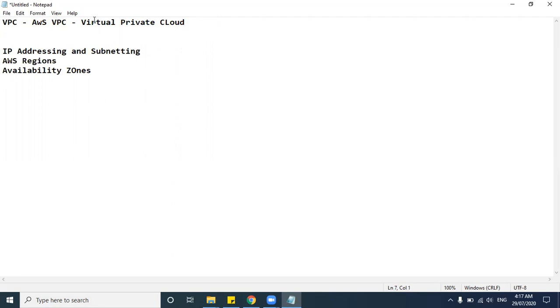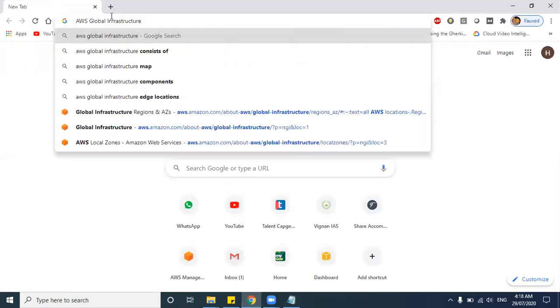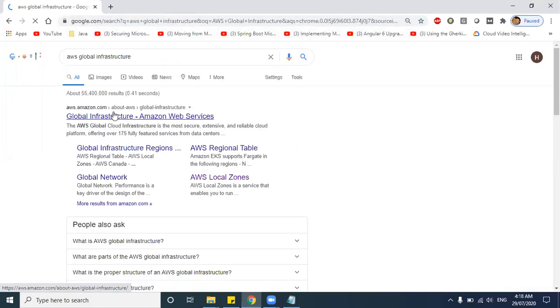So to understand this VPC, you must understand how AWS has organized its global infrastructure. So let us see how the AWS global infrastructure is. Let me open Google and just type AWS global infrastructure.